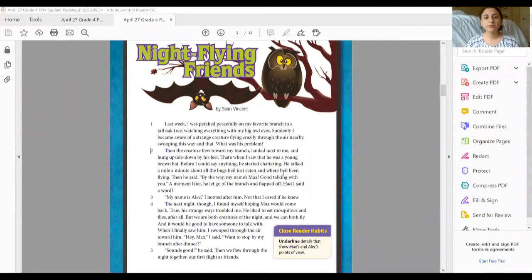So first we're going to read to understand what the author says, then we're going to read to identify the points of view of the narrator and the characters, and then we're going to compare and contrast those to our own points of view. So let's look at this story. It's called Night Flying Friends, and if we look at that illustration, I see a bat who kind of has like a mischievous look on his face, and then the owl that looks kind of confused. So I think it says friends, maybe these guys are friends. Let's go ahead and pause the video and read this independently and unpause when you're ready to move on to the next page.